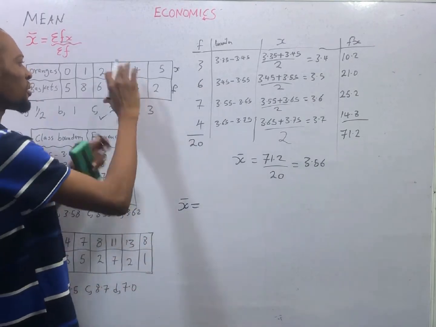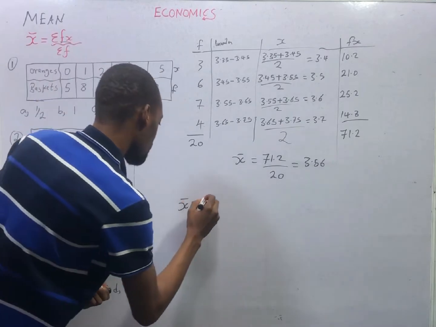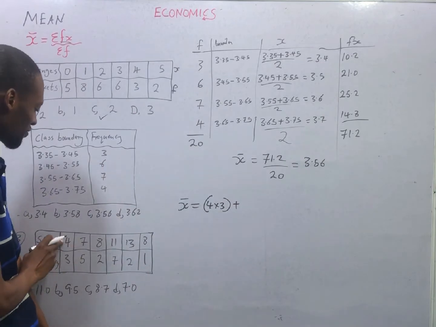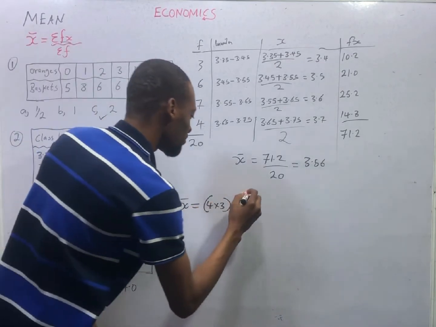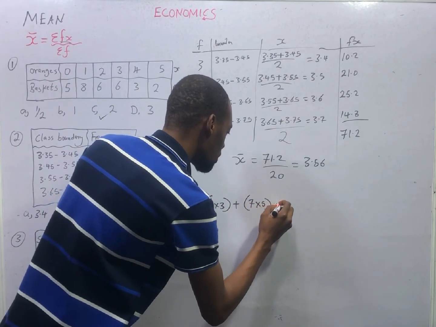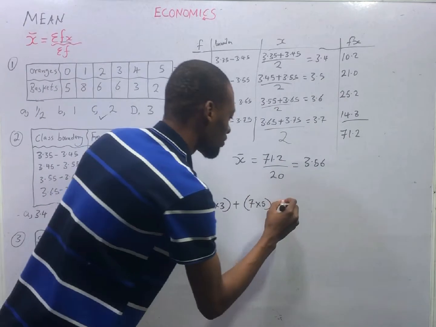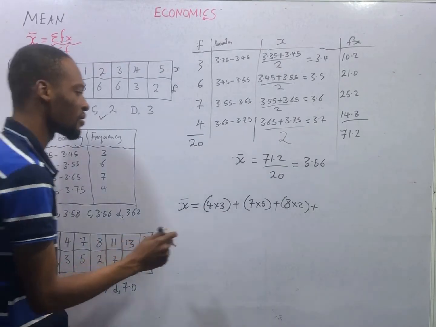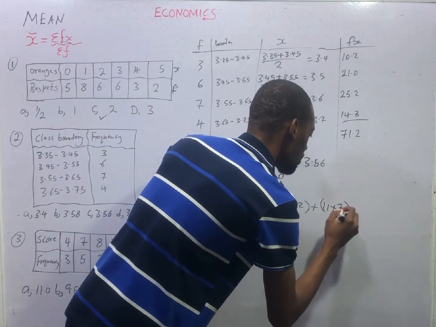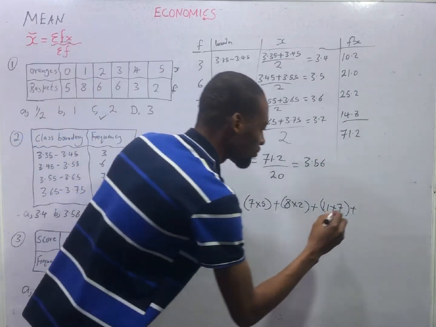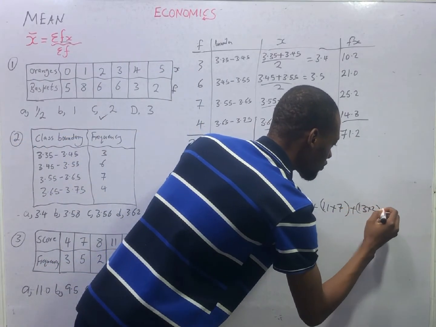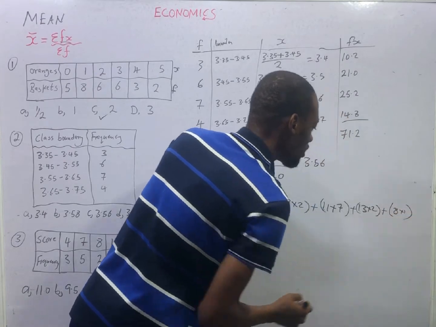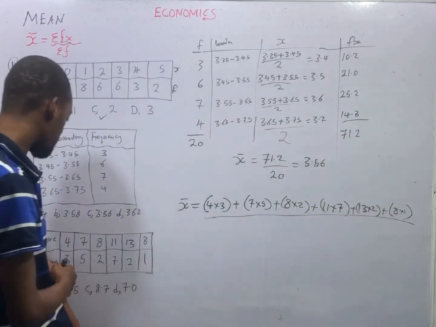So you can use the method I used for this, or you use this method. 4 times 3 plus 7 times 5 plus 8 times 2 plus 11 times 7 plus 13 times 2 plus 8 times 1, divided by f.